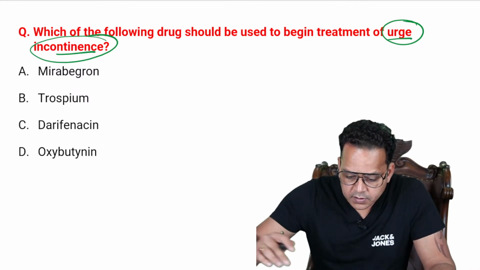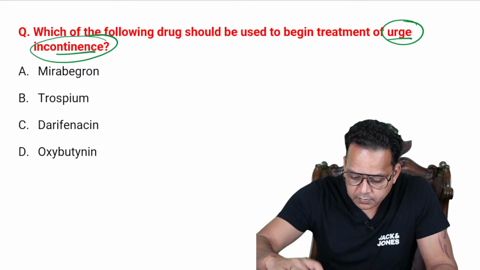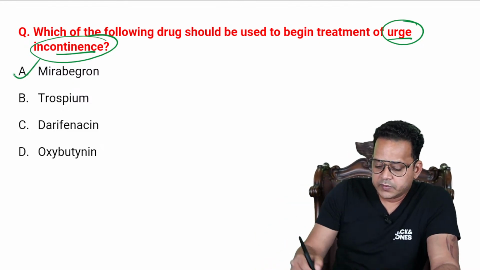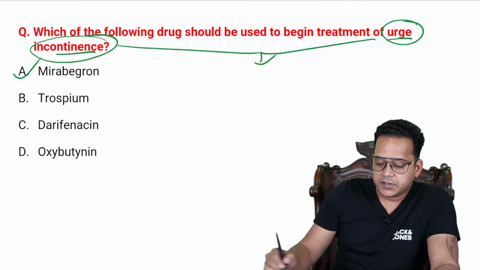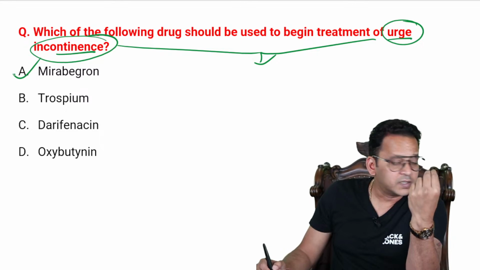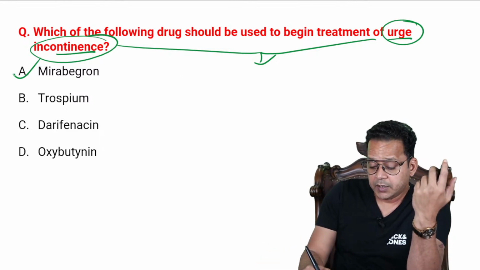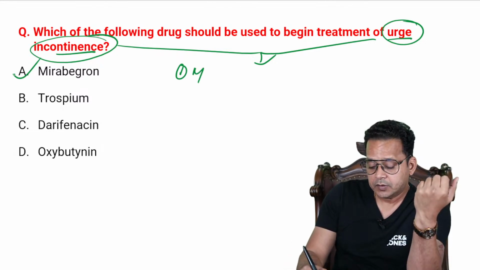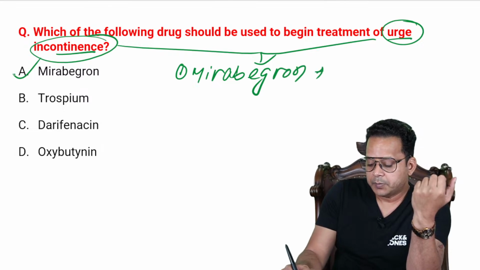Okay, so what is the answer? I can see here, most of you guys have given the right answer. So here the answer is mirabegron. Whenever there is urge incontinence, how do I use drugs? Number one, in patients of urge incontinence, the first drug I always use is mirabegron. Mirabegron is the current drug of choice.